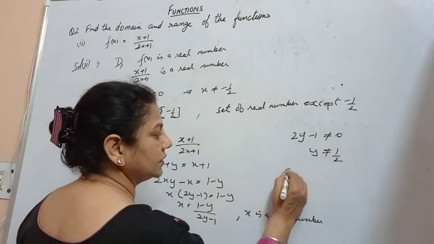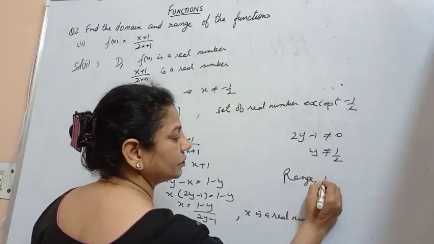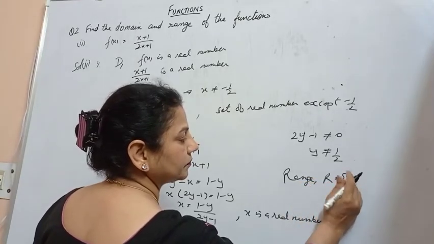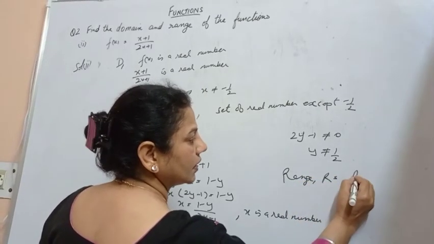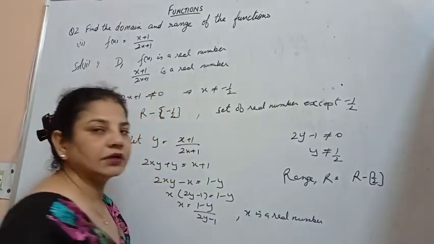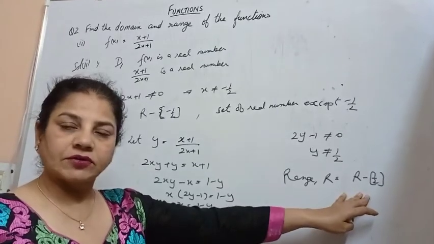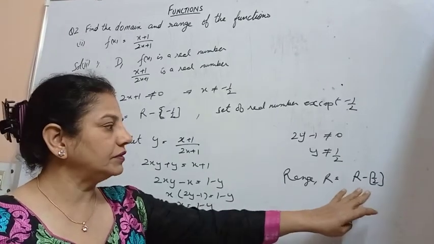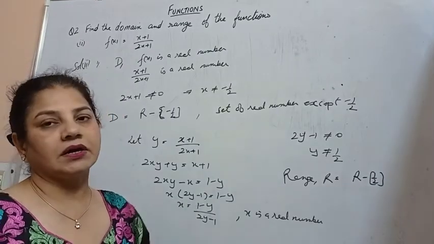So we say that the range of this function is R minus half, the set of all real numbers except half. So the range R is given as R minus {half}.